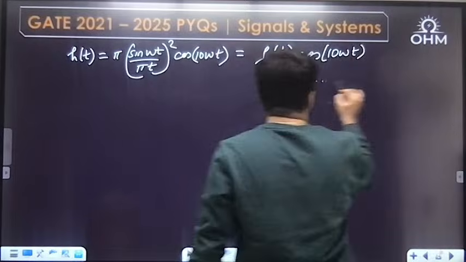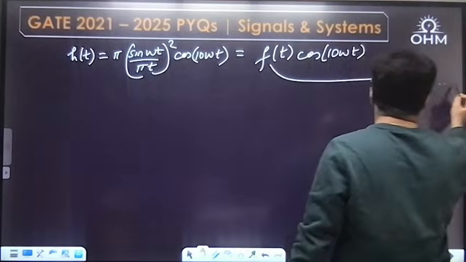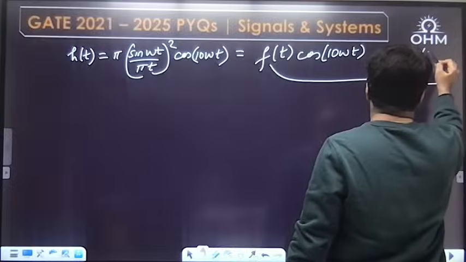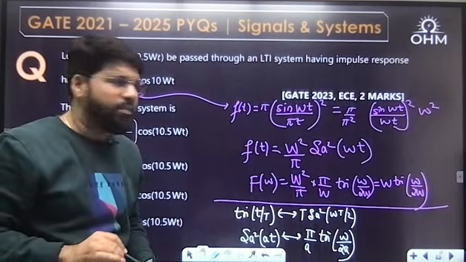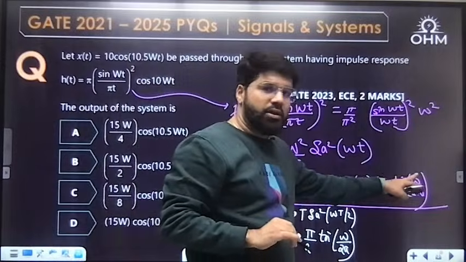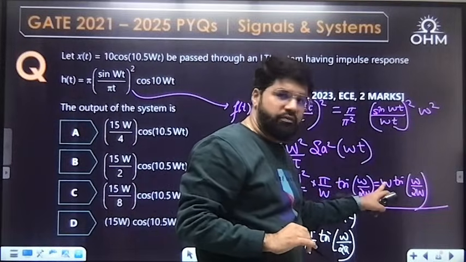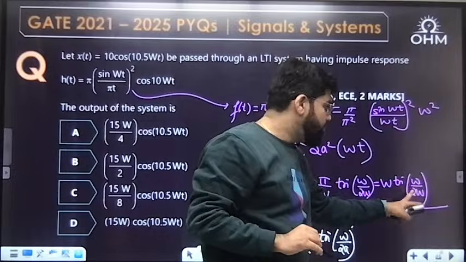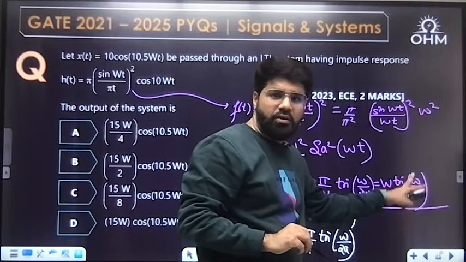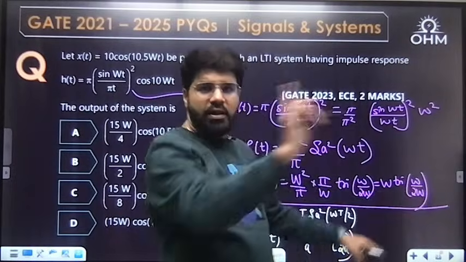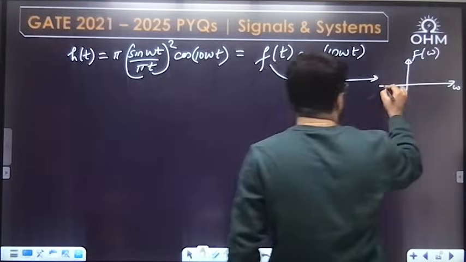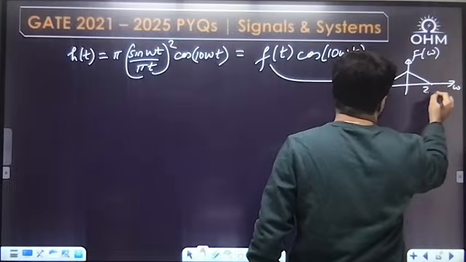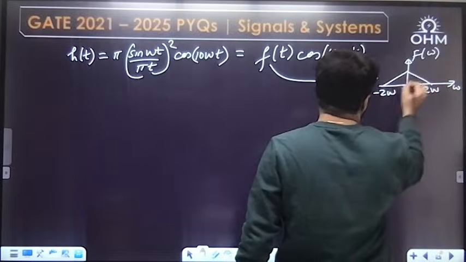For f(t), what is the spectrum F(omega)? It is a triangle, tri omega by 2W, with height, amplitude W. Whatever is the denominator will decide the coordinates: 2W, so from minus 2W up to plus 2W. This is 2W, this is minus 2W, and the height is W.